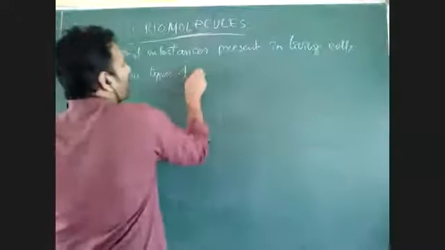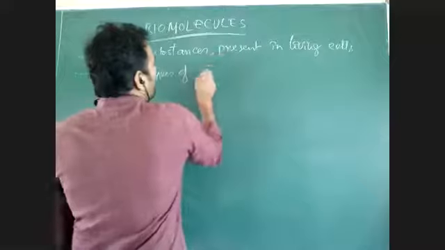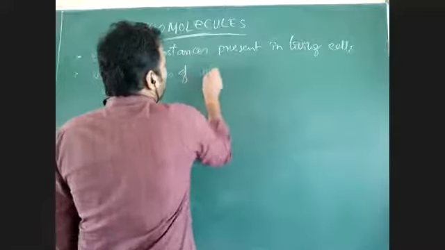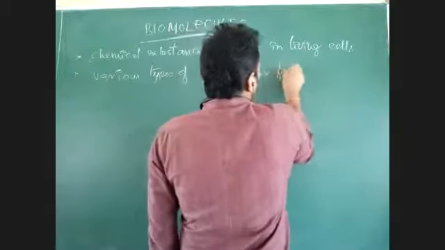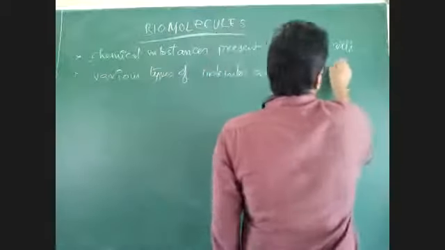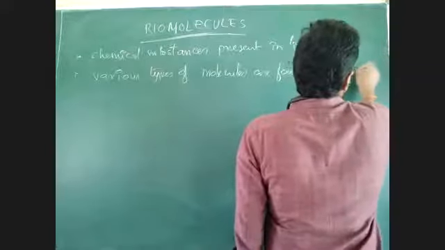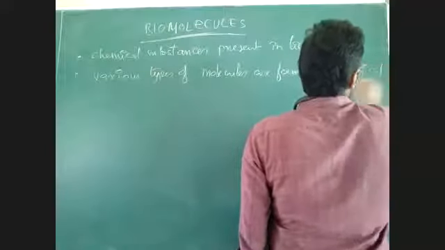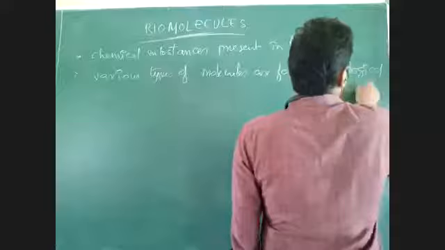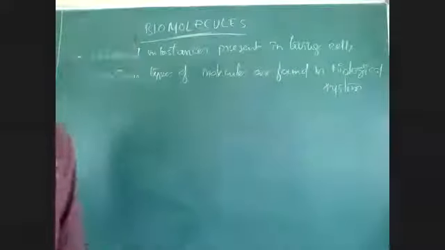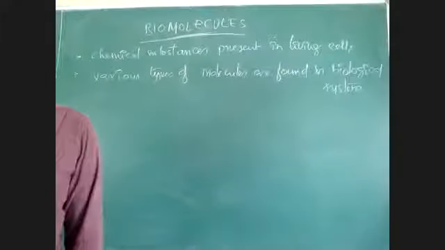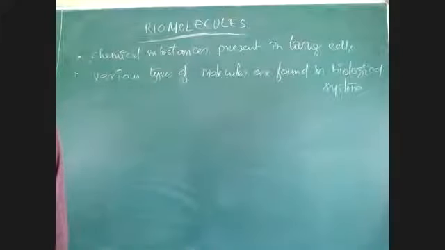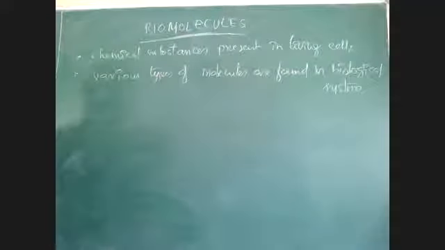Various types of molecules are present in biological system. What is biological system? Biological system means a living cell or living organism. In the biological system, there is presence of many types of molecules and they perform a variety of functions.